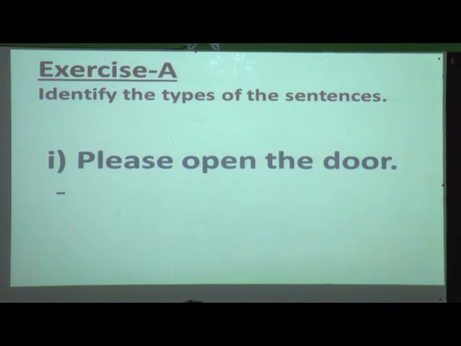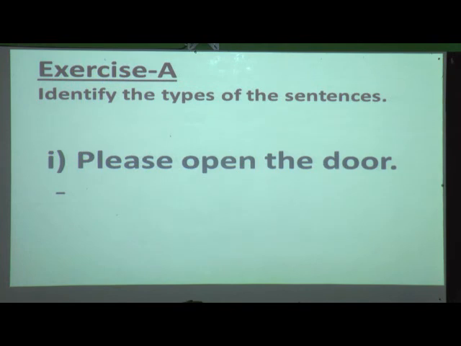Now we will first have a recap on that, and then we will solve exercise A, which is given on page number 12. Shall we have the recap of what we have learned today about the four kinds of sentences? Yes. What was the first one? Statements. Now what is a statement? A statement says or states something, or a simple sentence, and it begins with a capital letter, ends with a full stop. What was the second kind we have learned?